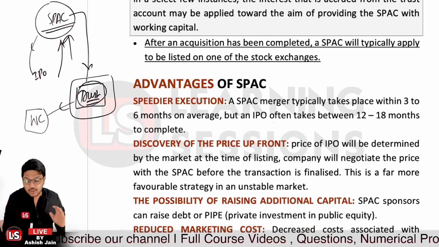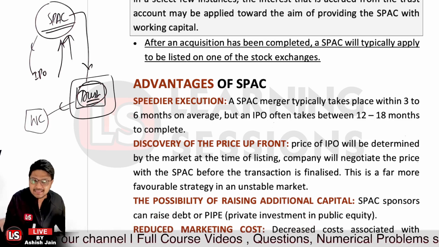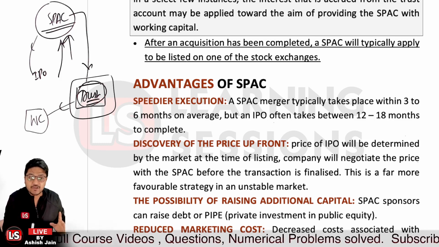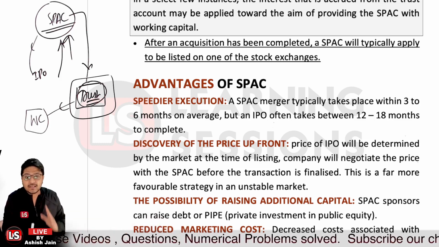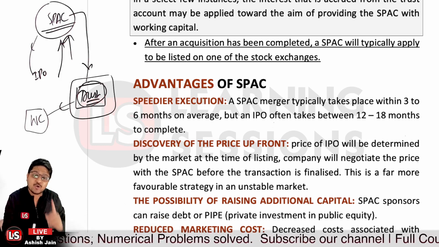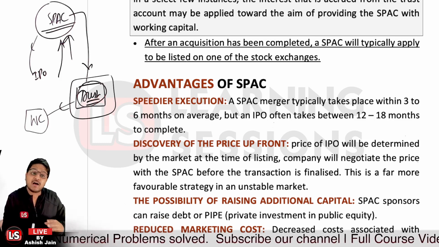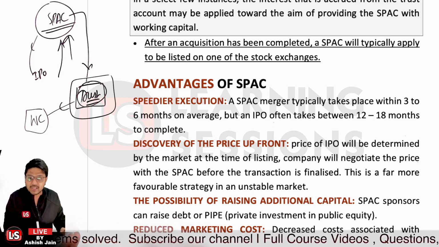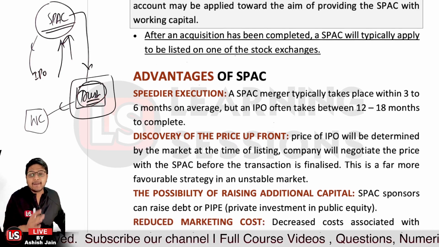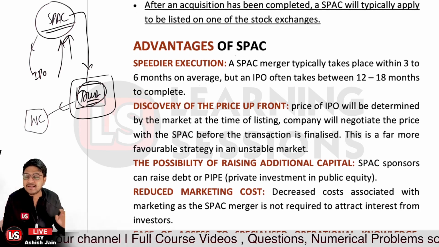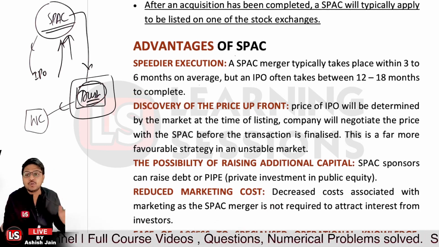Particularly when the SPAC will be raising the money at the time of its listing, the price of the share will be speculated, it will be determined, but the company that the SPAC is going to negotiate with, the target company, is decided after the finalization of the same, right? So it's far more favorable strategy in the unstable market out there, and particularly the possibility of raising additional capital. Now SPAC sponsors can raise additional capital also through the PIPE.